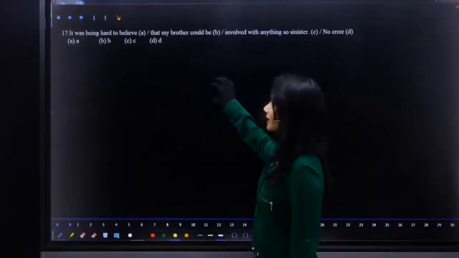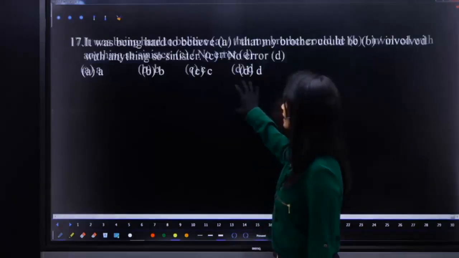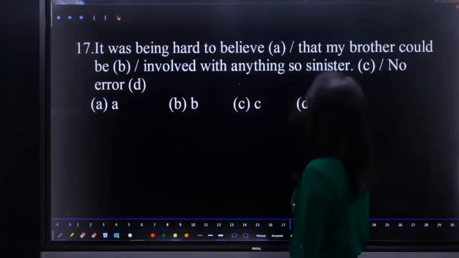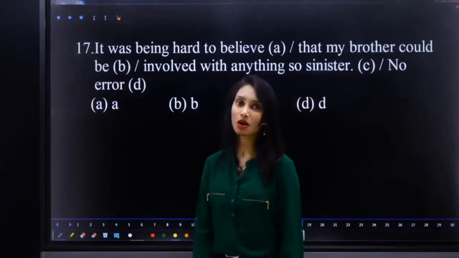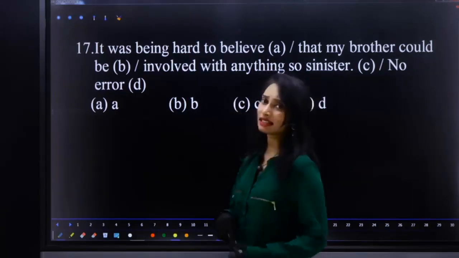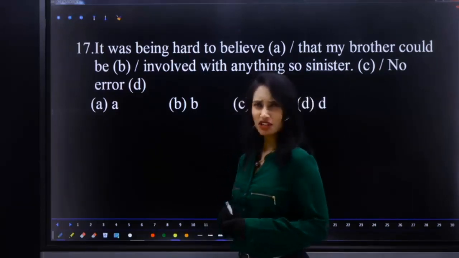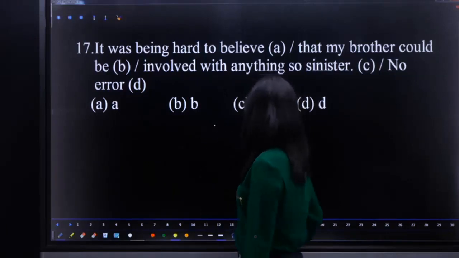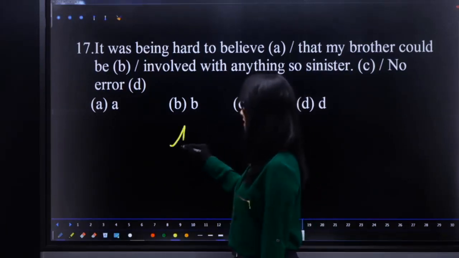It was being hard to believe that my brother could be involved with anything so sinister. What is the error? Now, let me ask you a quick question. Is the sentence in active voice or passive voice?